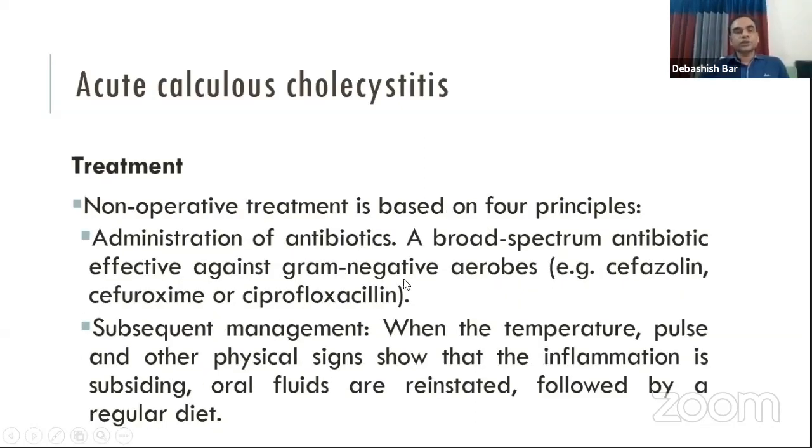The preferred choice of antibiotic is cefazolin, cefuroxime, or ciprofloxacin. And subsequently, we will give the patient an oral diet when the inflammation, pain, and features of acute cholecystitis resolve.